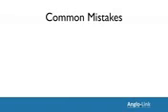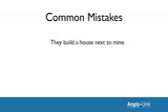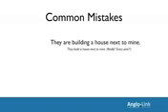Let's look at another example. They built a house next to mine. Do they? Really? Every month? Every year? Regularly? It doesn't make sense. You're referring to something that's just happening now, and it will end sooner or later. So, once again, we need the present continuous. They are building a house next to mine.